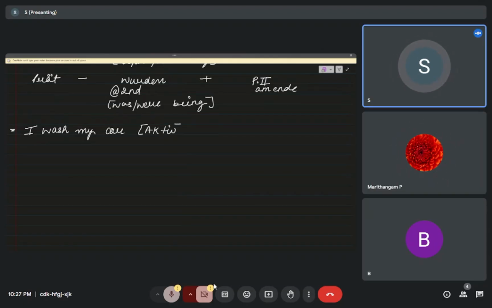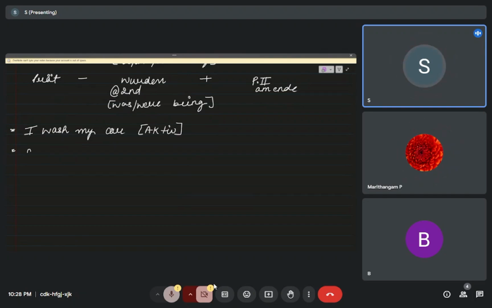The focus is on this I, that means the subject. Now let's convert this sentence into passive.